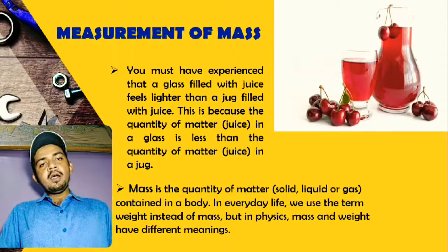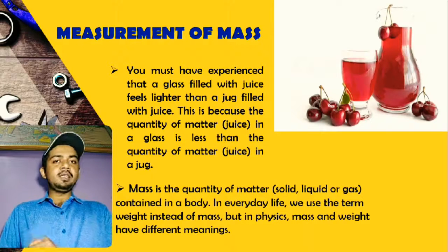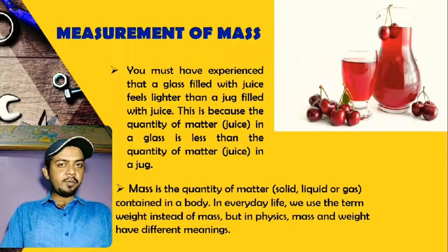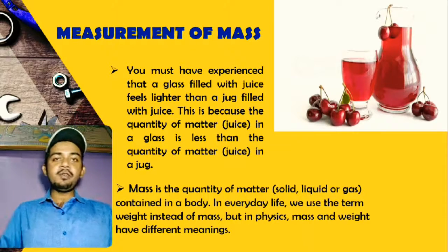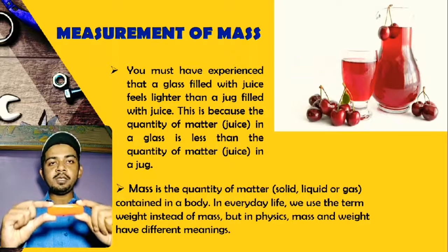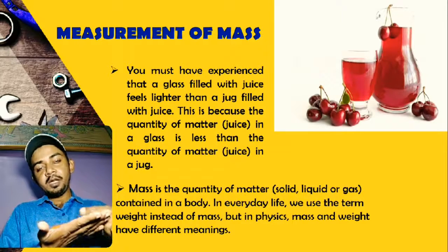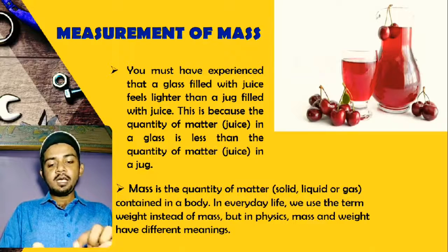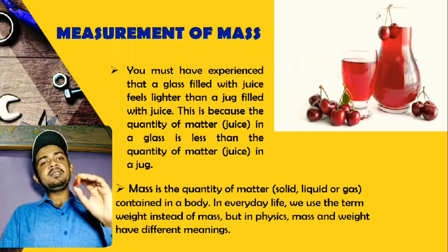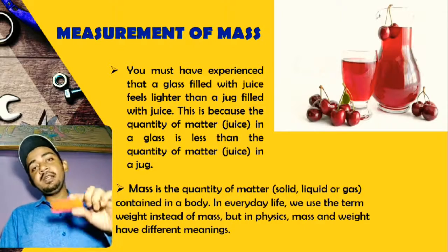These things we use. But in physics, mass and weight have two different meanings. Mass is something constant, like the amount of matter which is present. Let's say this very interesting object has this much mass, this much amount of matter. So this is its mass. But weight is how much pressure it is putting on my hand. That is its weight. So why are these two things different? How can they differ? Let's say its mass is 10 grams. Here it is putting 10 grams weight on my hand.